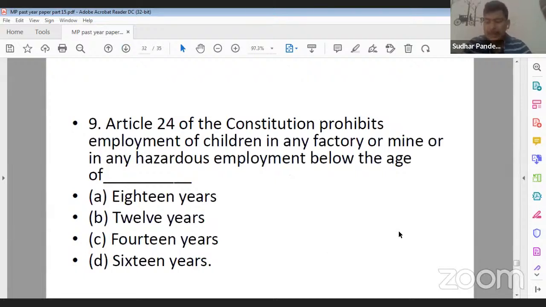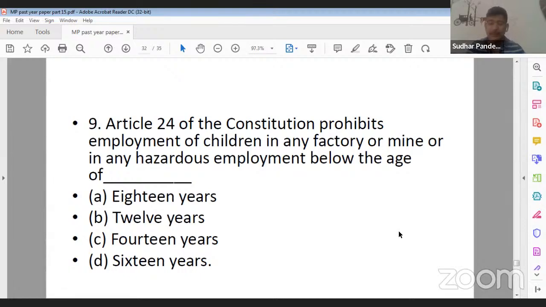Question number 9. Article 24 of Constitution of India prohibits the employment of children in any factory or mine or in any hazardous employment below the age of option A, 18 years, option B, 12 years, option C, 14 years, option D, 16 years. So under Article 24, yes, Ankita Gupta ji, you are saying 9th ka A.